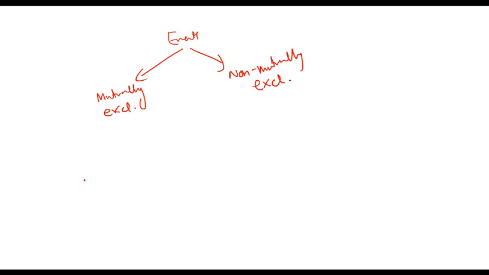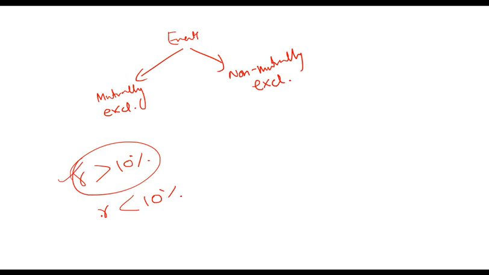For example, if there is an event that return is greater than 10% and an event that return is less than 10%, then either return will be greater or return will be lesser. I cannot say that both of these events will happen at the same time. So these are mutually exclusive. Mutually exclusive events are those which cannot both occur at the same time. And non-mutually exclusive are those which can both occur at the same time.